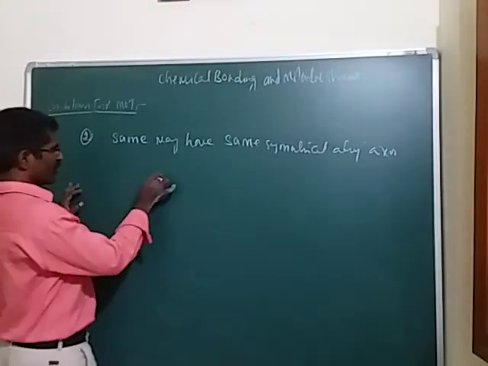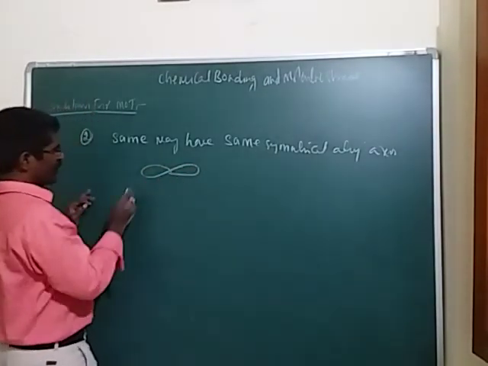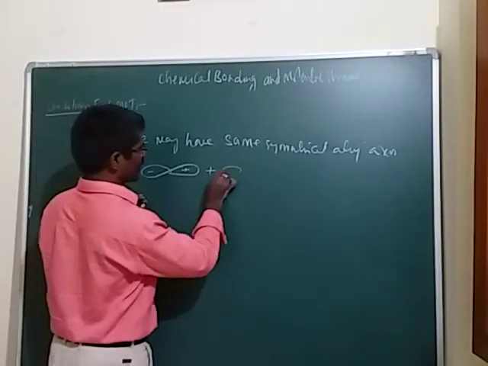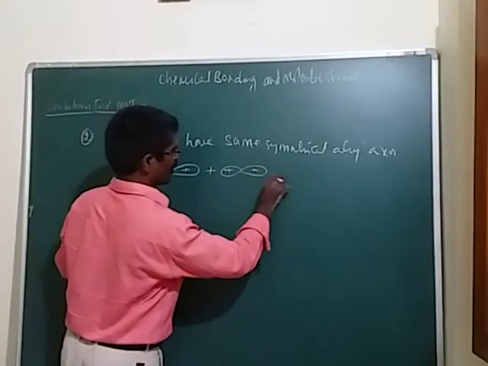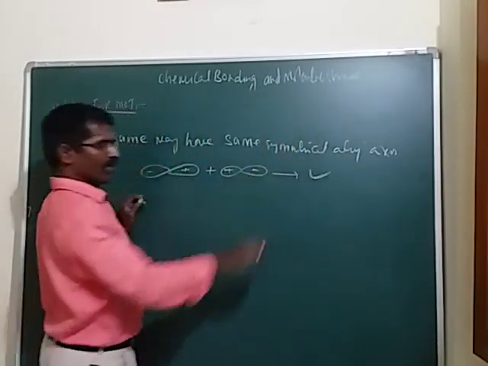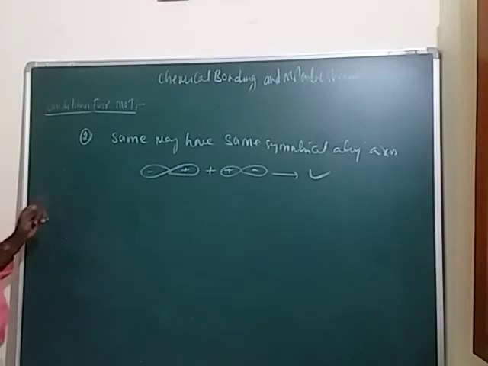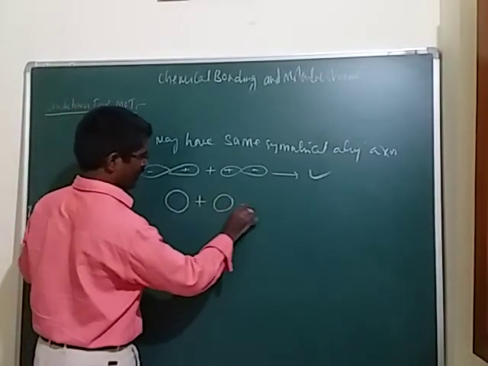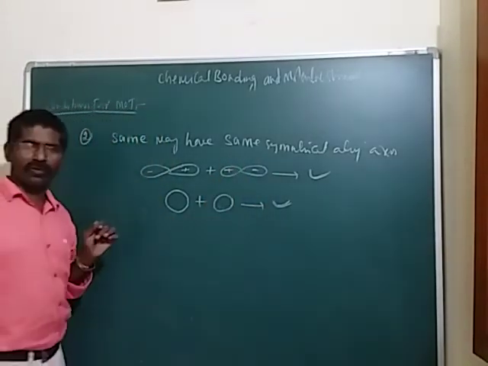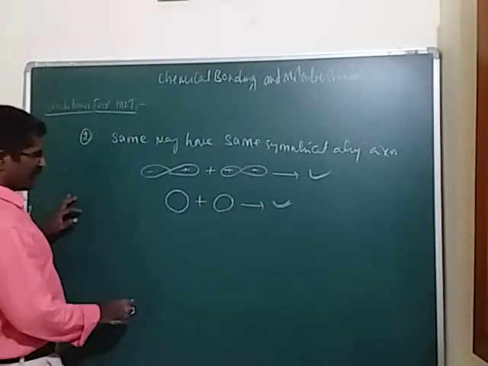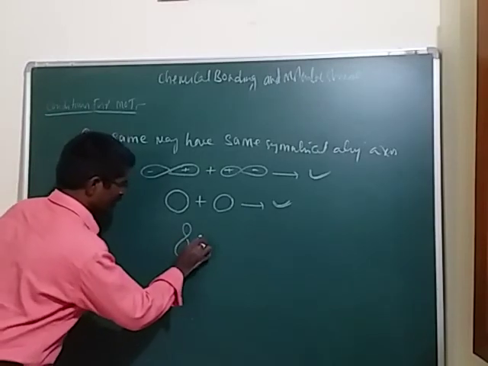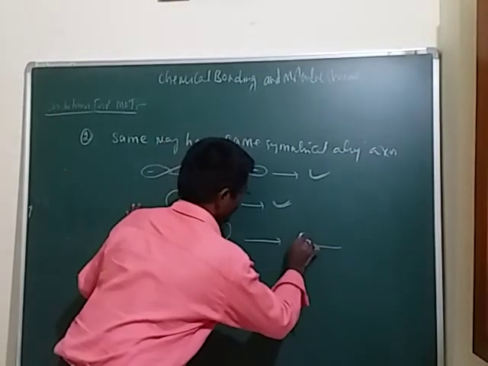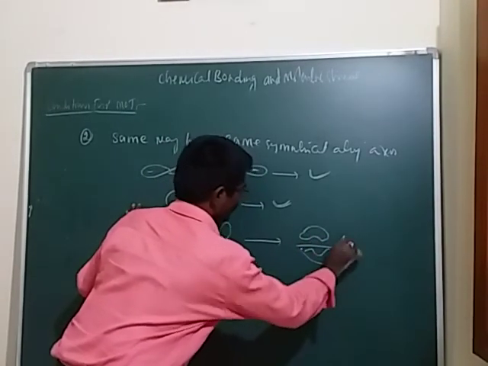For example, students, I want to take one type of combination. This is the s orbital, this is the p orbital, and again you should take the same type of p orbital. This type of combination is allowed. Here one s orbital is combined with another s orbital. It is also allowed. And if you take a px orbital with another px orbital, it is also allowed, students.